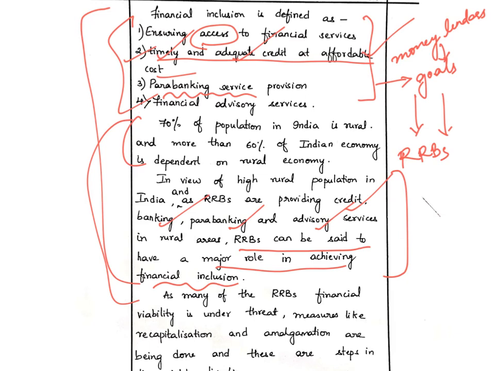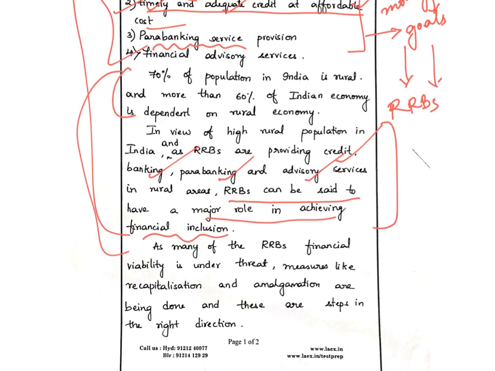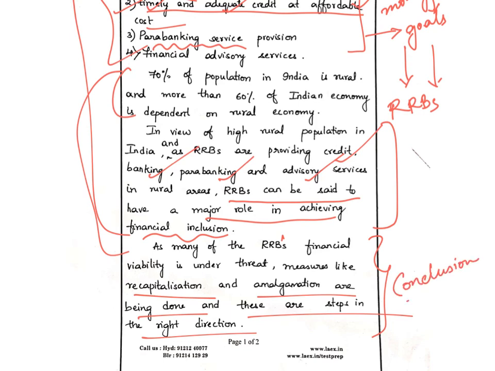Let us further see what he writes. He is writing, as many of the RRBs' financial viability is under threat, measures like recapitalization and amalgamation are being done, and these are steps in the right direction. So whatever we have discussed, he has given a positive conclusion with measures that are already being taken, and he says that these steps are in the right direction. This is a decent enough conclusion, which is optimistic that steps have been taken in the right direction for the betterment of regional rural banks.